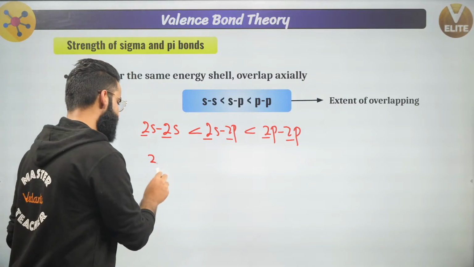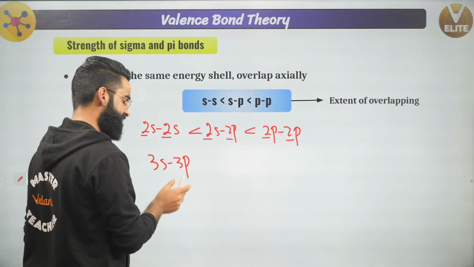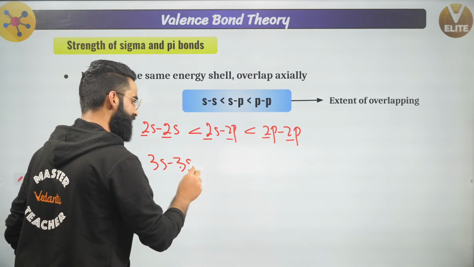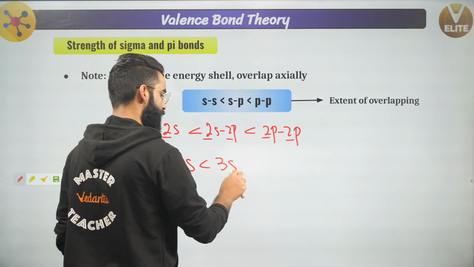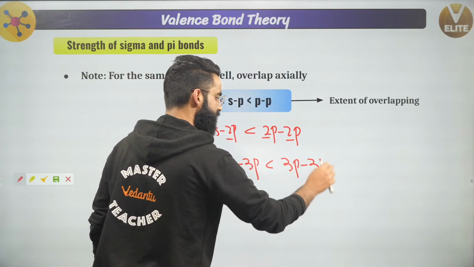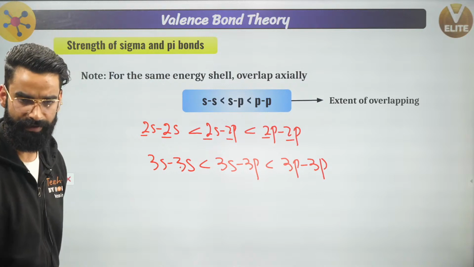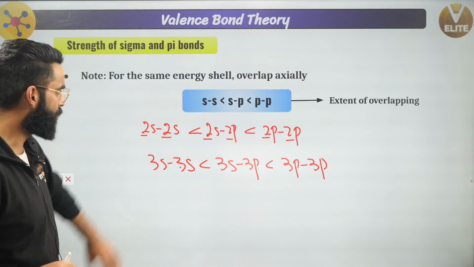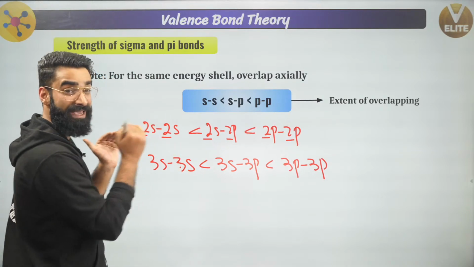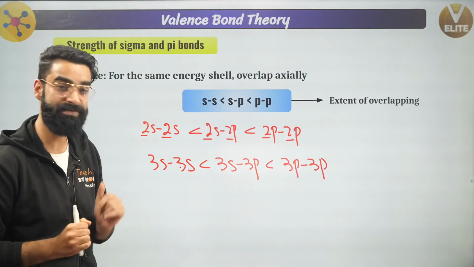Similarly, you can say the extent of overlap in 3s-3s will be less than that in 3s-3p, which will be less than that in 3p-3p, correct? This is something which you need to take note of. I'm talking about axial overlapping, which leads to the formation of a sigma bond, right?